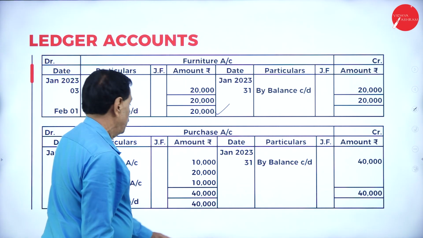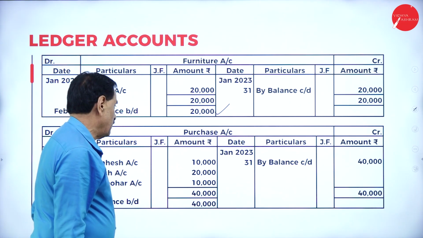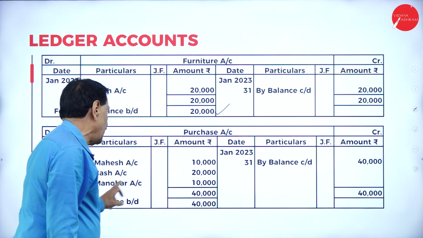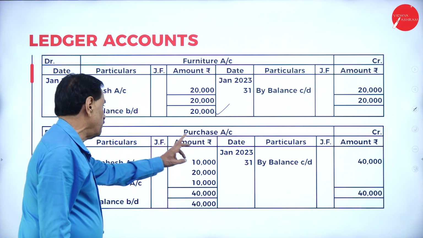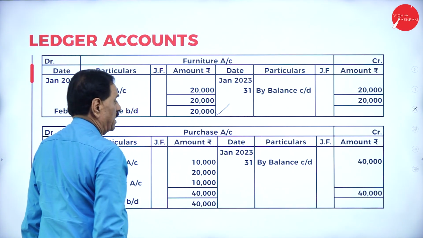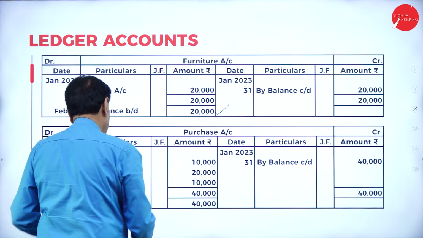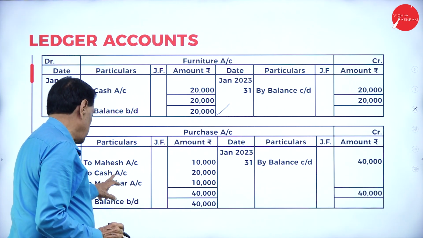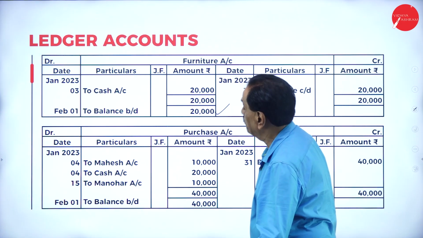Purchase account. From Mahesh, purchase account debit to Mahesh account. Purchase in the form of cash, purchase account debit to cash account. Purchase from Manohar, purchase account to Manohar. How much purchases do we have to pay? 40,000. Out of that, two are credit entries. This is what we have purchased. This is the cash entry. By balance carried down 40,000.